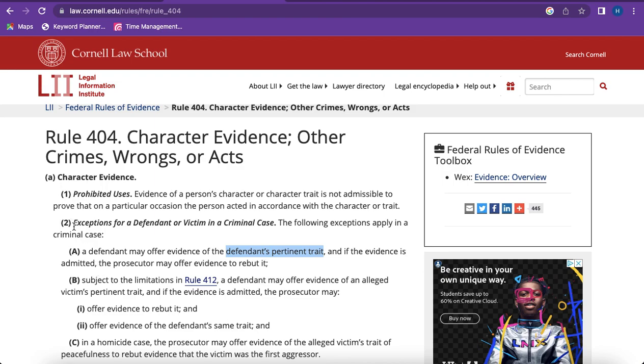Then we're going to be talking about (a)(2)(B), which is subject to the limitations in 412. We're going to talk about that one later. A defendant is going to be allowed to offer evidence of an alleged victim's pertinent trait, and if that evidence is admitted, the prosecution is going to be allowed to rebut it and offer evidence of the defendant's same trait. So this scenario would be for some type of self-defense claim. So a defendant is going to be allowed to offer evidence about the victim's pertinent trait, saying that the victim was violent. That could be an example.